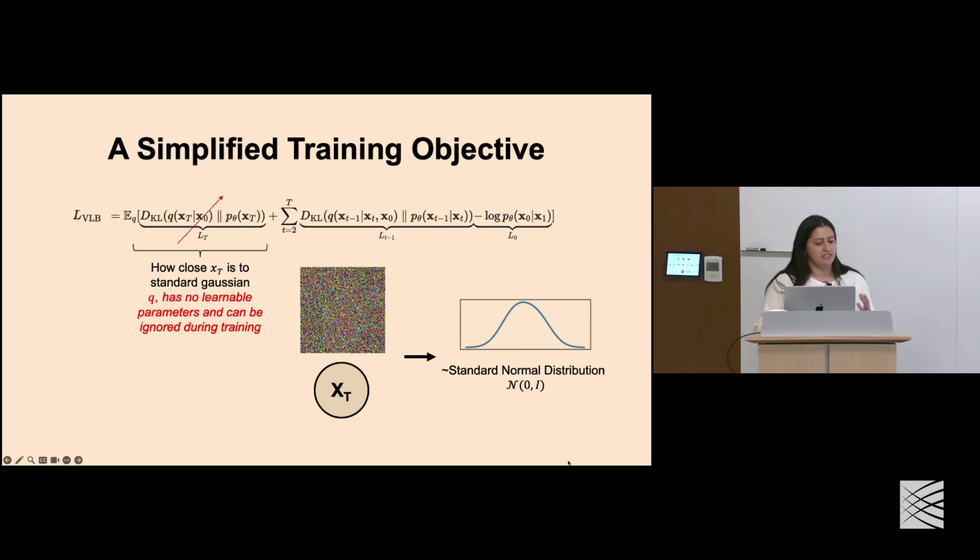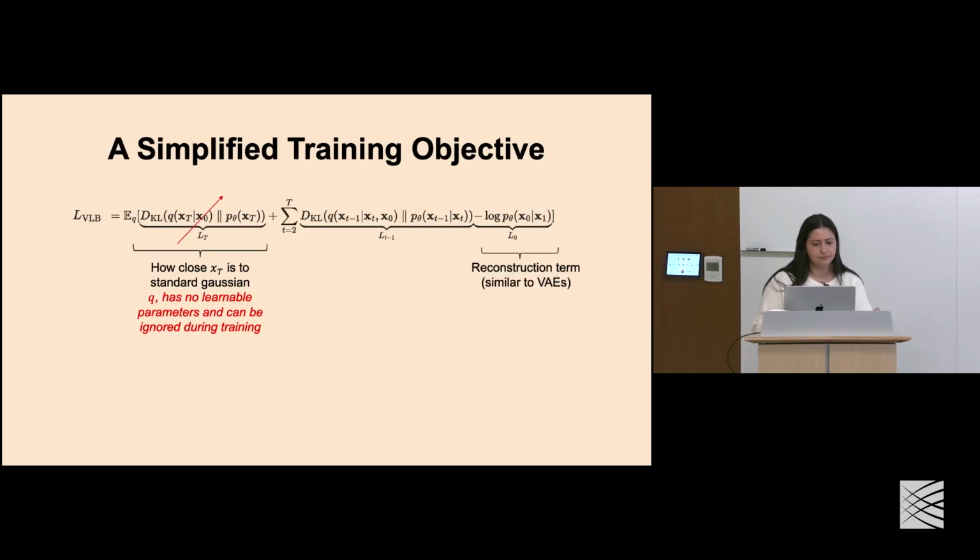What's cool about this is that because q doesn't have any learnable parameters in this case, as long as we're accomplishing this objective, we can ignore this during training. The second term here is just a reconstruction term. It's similar to one that we define in VAEs, and we have known ways of treating this in our models.